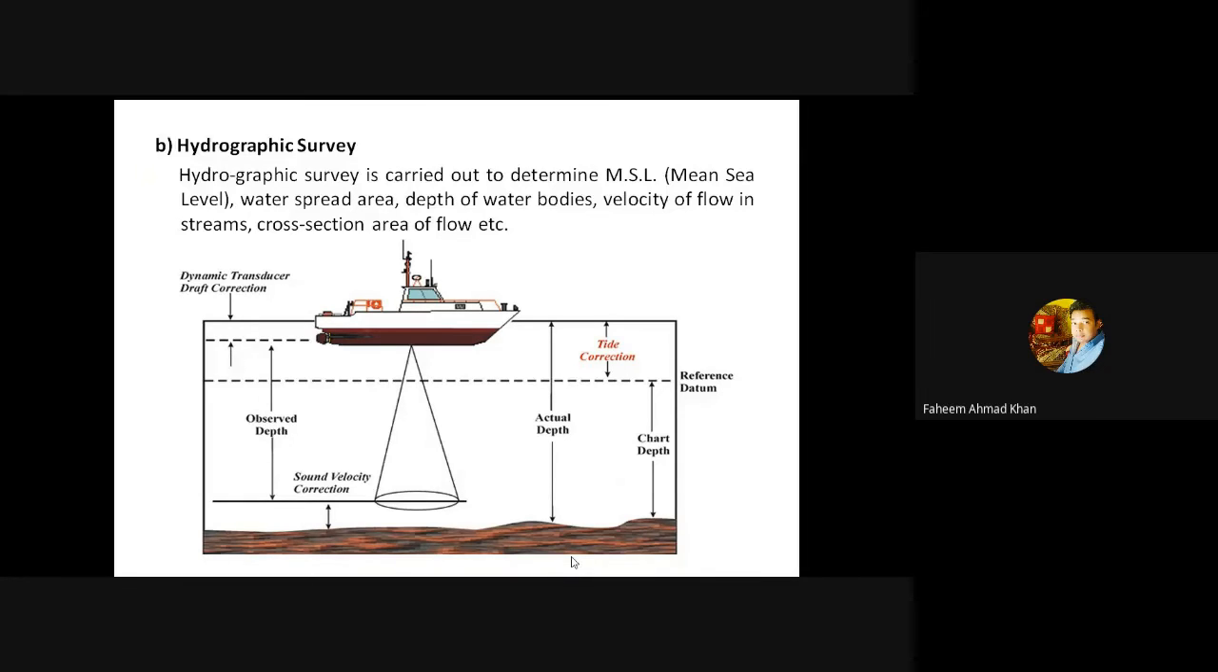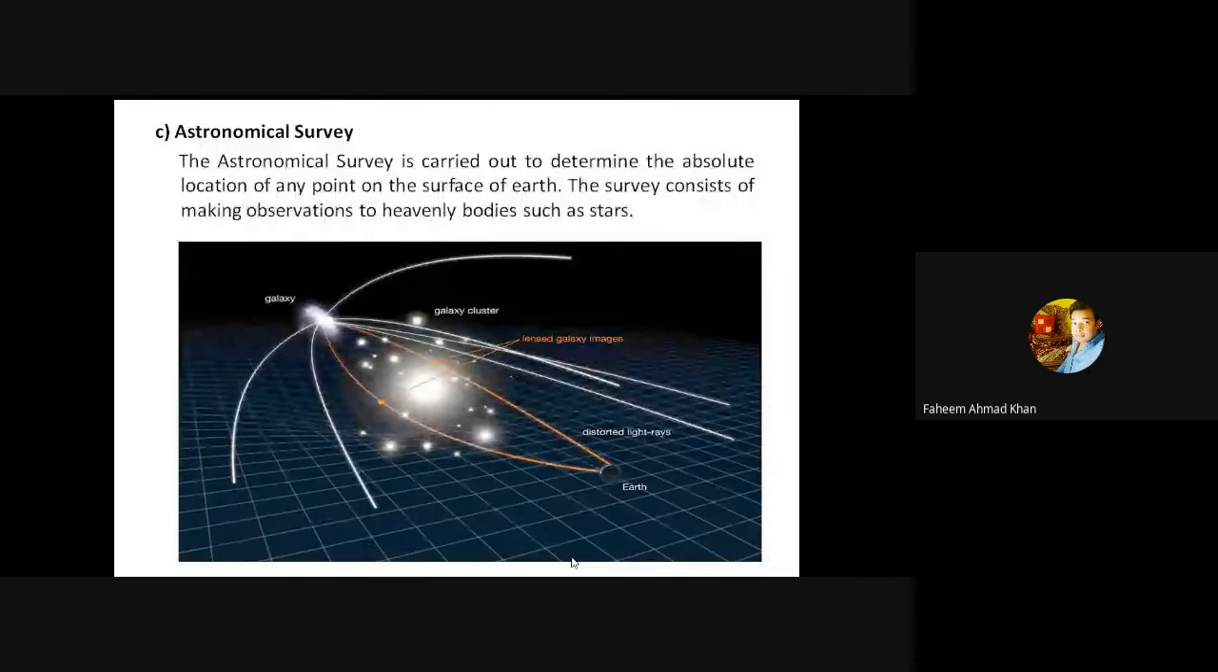Here in this figure, you can see a ship equipped with different equipments. You can find out the depth of the bed, the tide correction, the actual depth of the bed, the chart depth, the reference datum, the reference point from which you conduct your survey, the observed depth by the instruments. So there are many different values and parameters which you can find out in a water body with the help of hydrographic survey. Next is the astronomical survey.